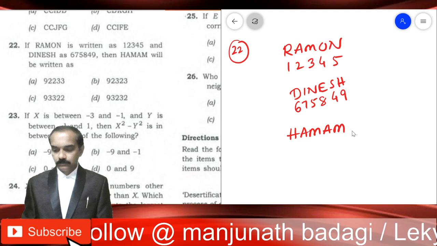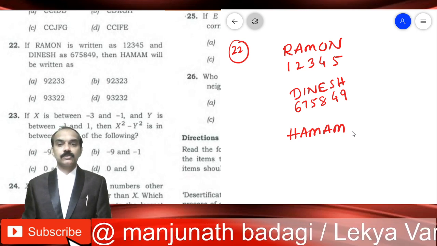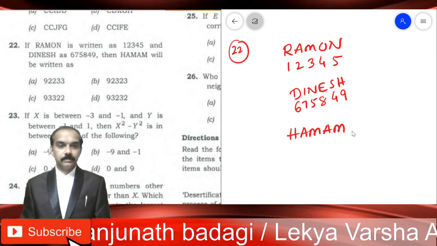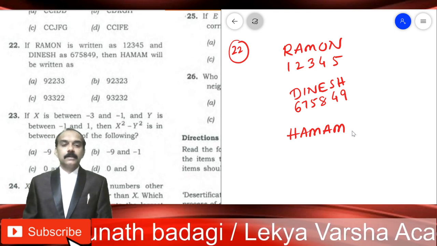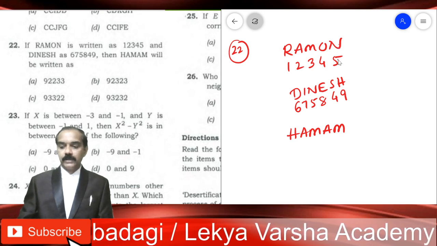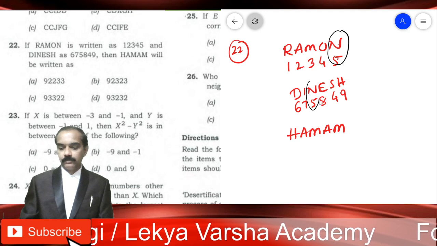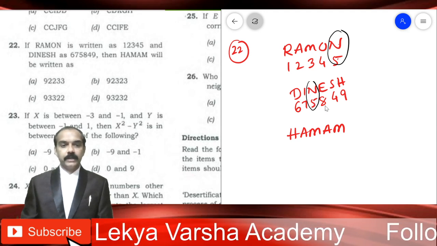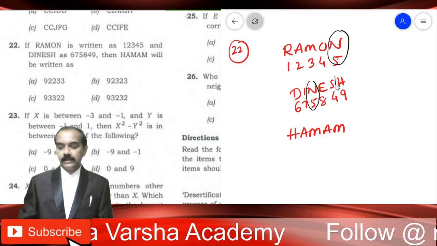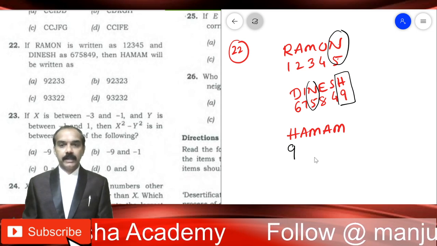Now, this is one of the easiest problems on this topic. See here, you don't have to use any logical mind here. These are straight away the codes. N is 5, here also N is 5. So wherever you come across N, straight away write 5. That's the meaning. Okay, we want the code for H. Here is H. H is 9. H will take straight away 9.